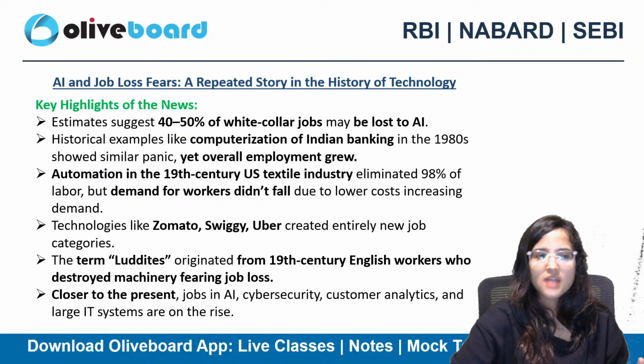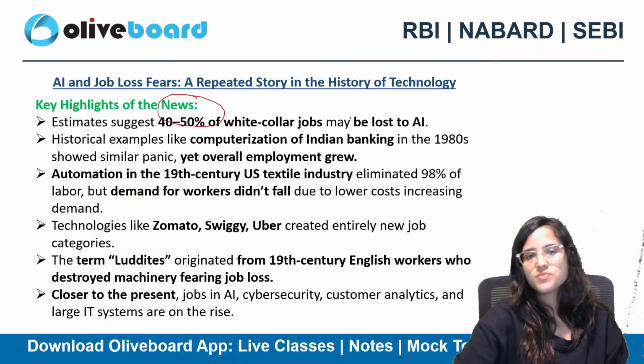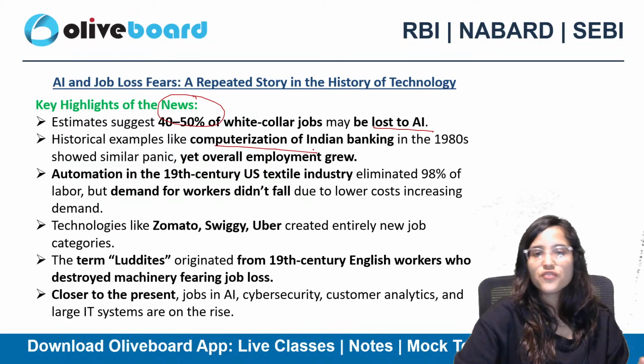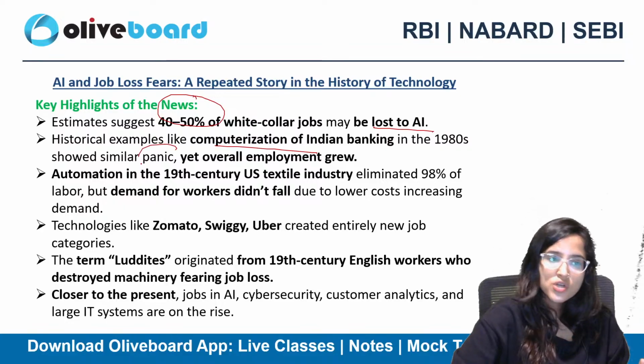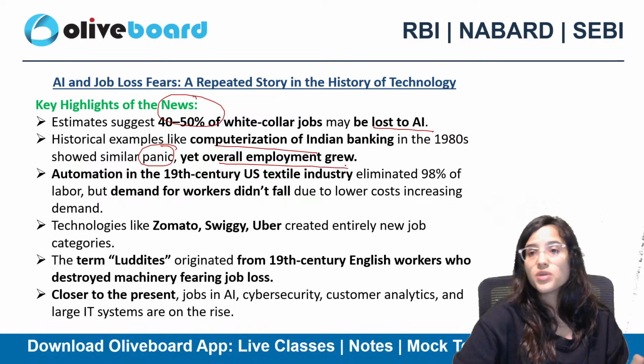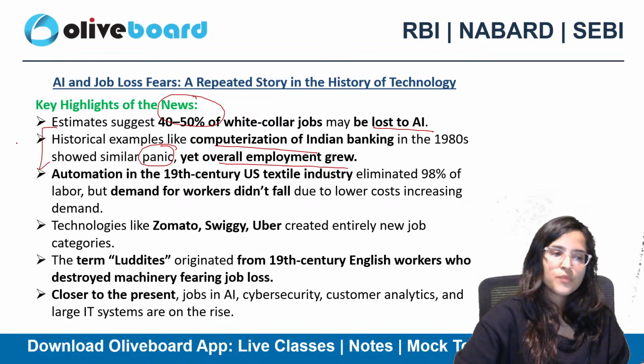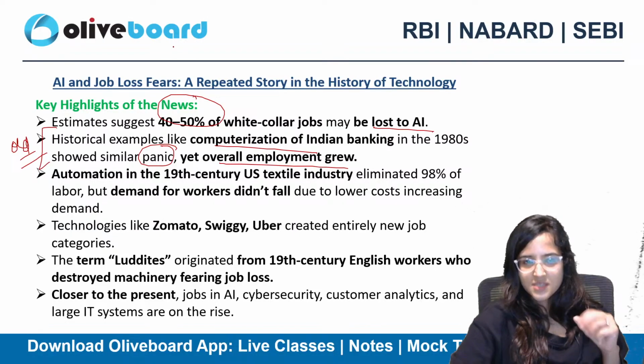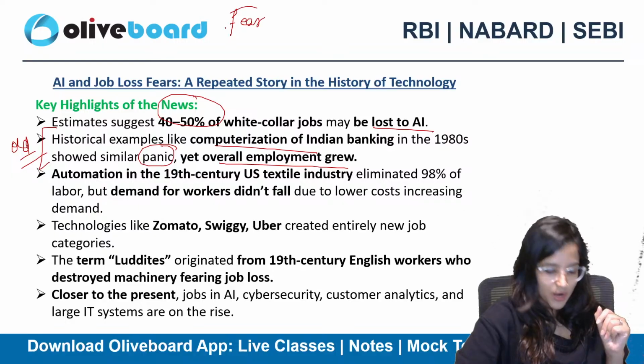Estimates are that 40 to 50% of white collar jobs may be lost to AI. Historical examples like the computerization of Indian banking in the 1980s showed similar panic, but overall employment grew. If you see the old scenario, we are saying that unemployment is going to reach an all-time high. There's a fear that AI is going to take up our jobs.